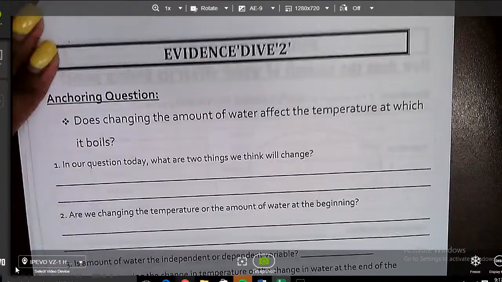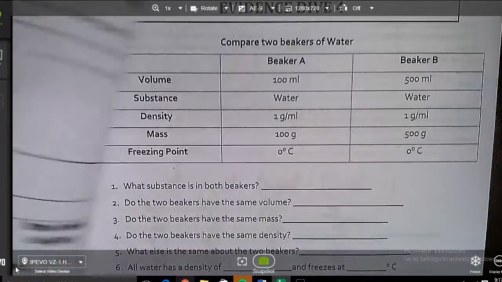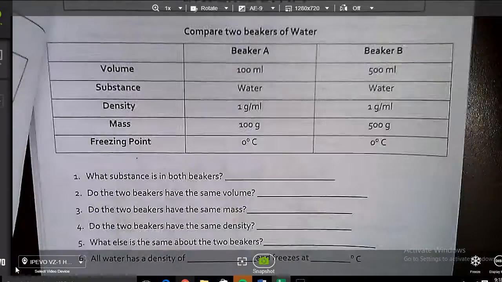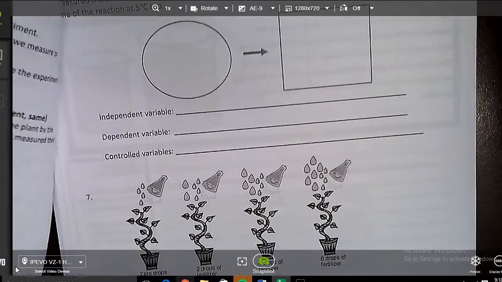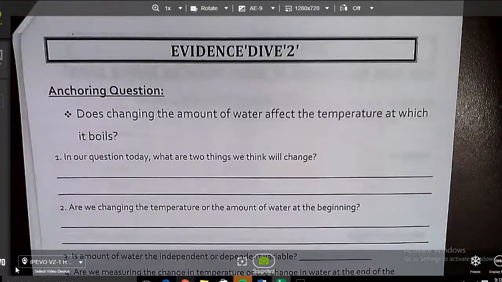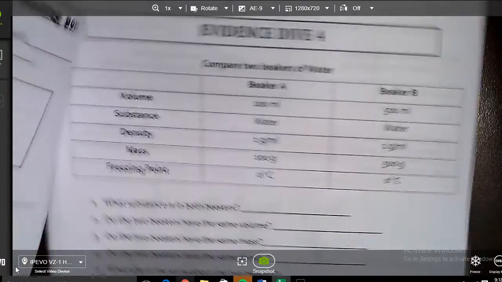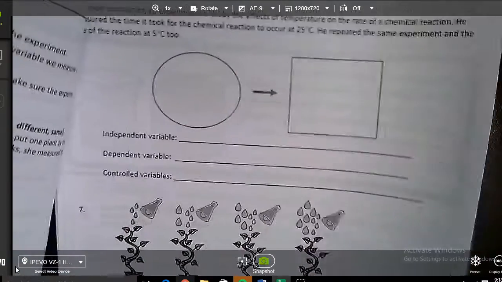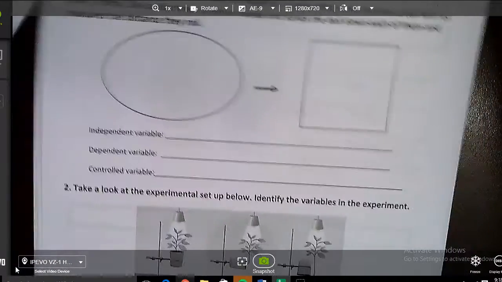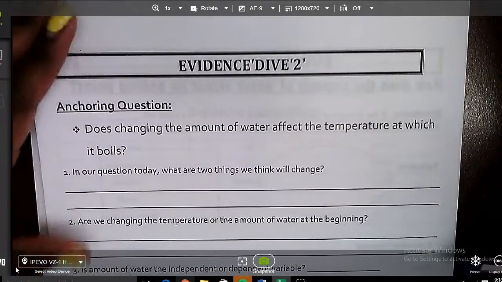So now what we are going to do is evidence dive 2, 3, and 4 are on your own. What you need to do right now, you are working silent and solo. Do your best to fill all 3 of these pages in. At the end, you'll put a thumbs up, and that thumb up will let me know that you are ready to check your answers. Go.